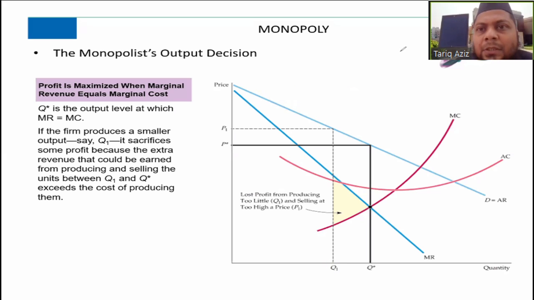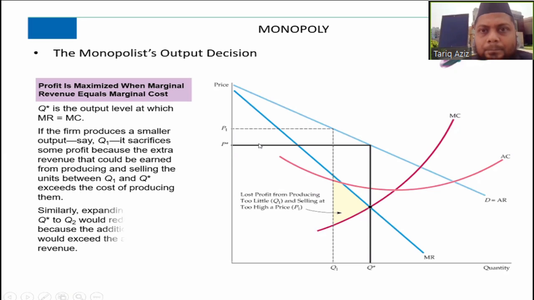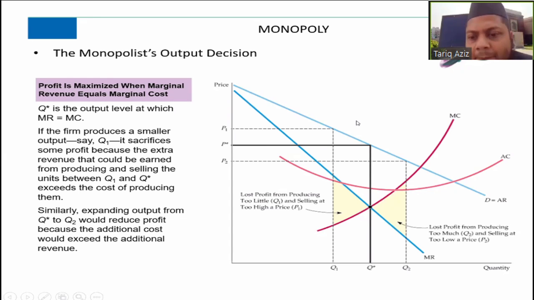Now let me show you another example. Similarly, if the firm decides to sell more, that is Q2, from Q star to Q2, that will also reduce the profit, because the additional cost would exceed the additional revenue.